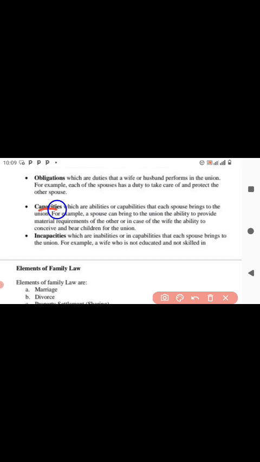For example, a spouse can bring to the union the ability to provide material requirements of the other. Or the wife may come with the ability to conceive and bear children for the union. So you get married as a woman knowing that since my husband works, he'll be providing for me while I give him children and all that. It doesn't just end there.